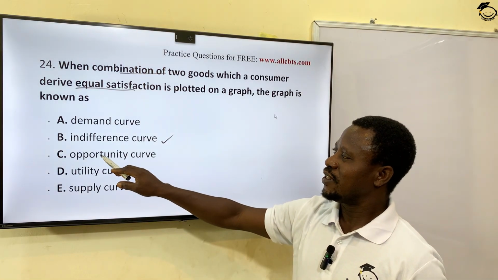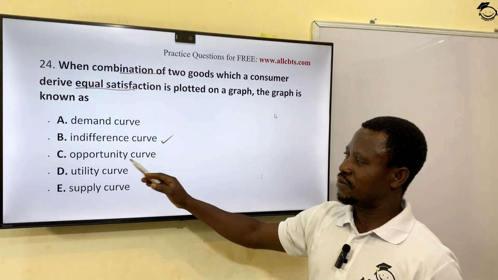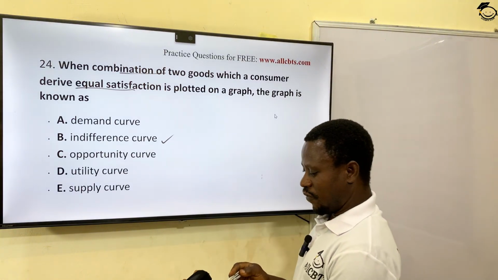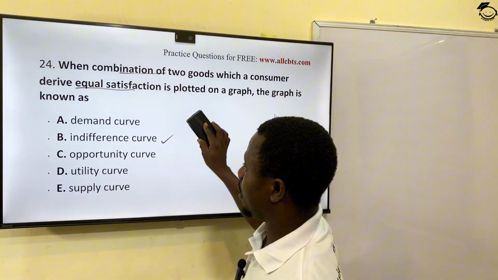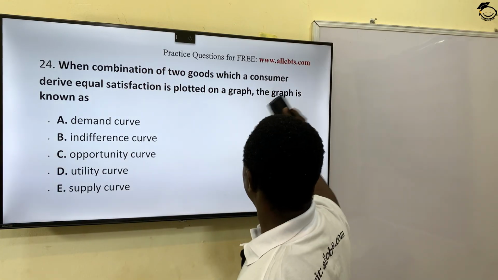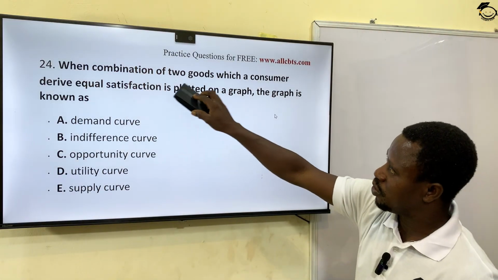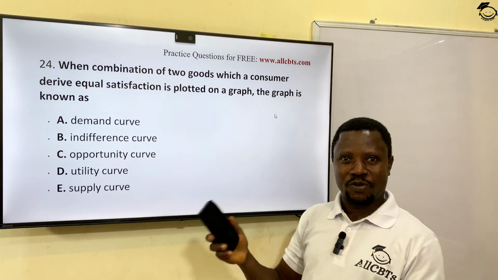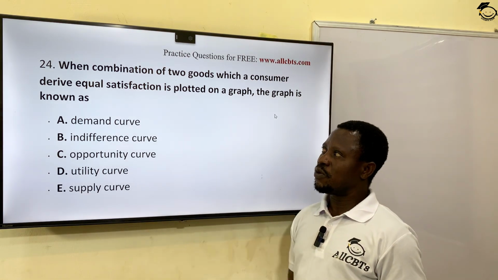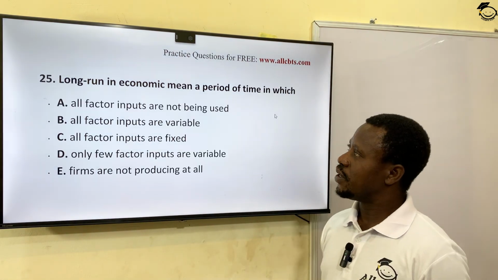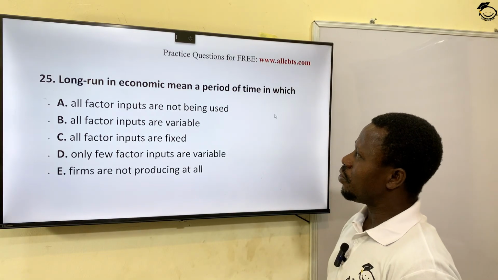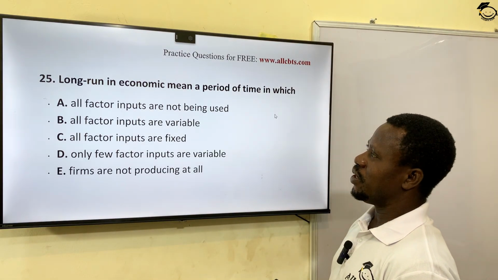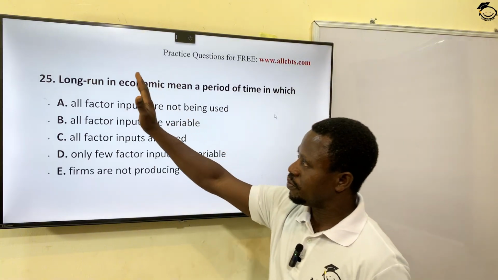This is sacrifice, forgone alternative. No, that's not what I'm saying. It's talking about indifference curve. Option B, so that we don't waste time on that. Option B. Once you have combination of two goods and you're talking about satisfaction of either of them or two of them, then we'll call it what? Indifference curve. Okay?